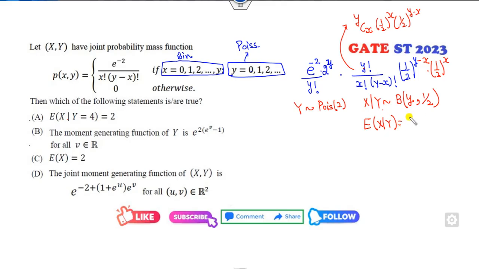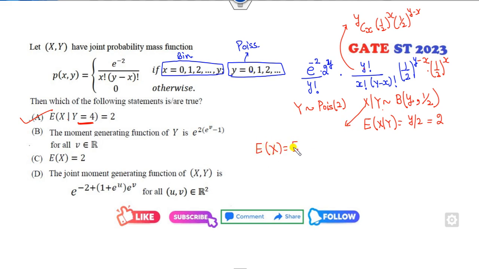It's a binomial distribution, so the mean is n into p, and the value of y is 4. So it is 2. This is correct. Fine. Now the second part is, can you find the expected value of x? How can you find the expected value of x in this case?